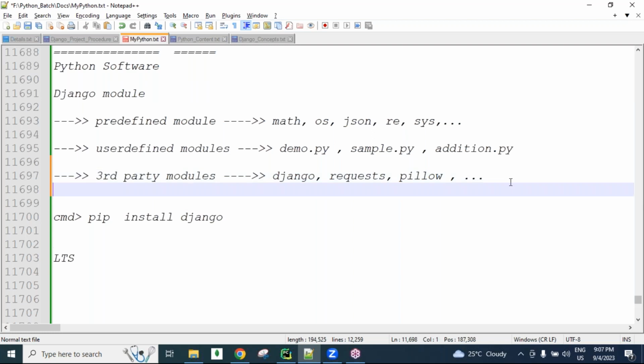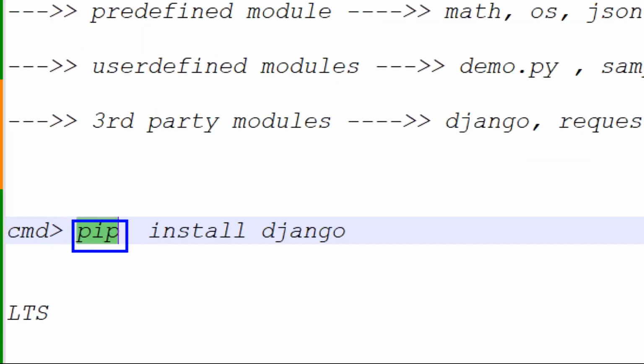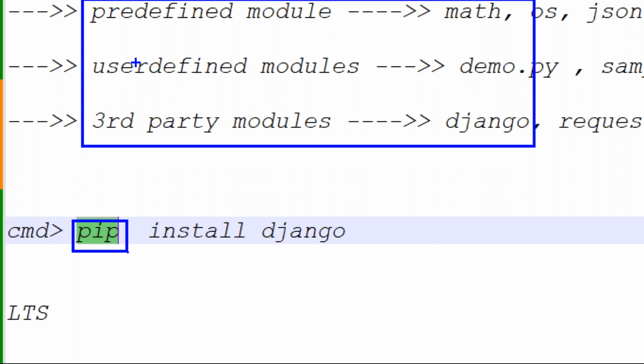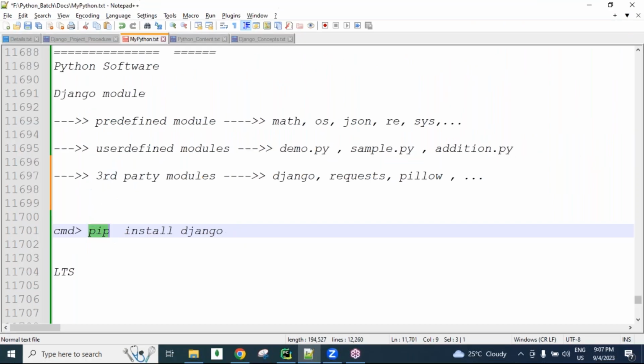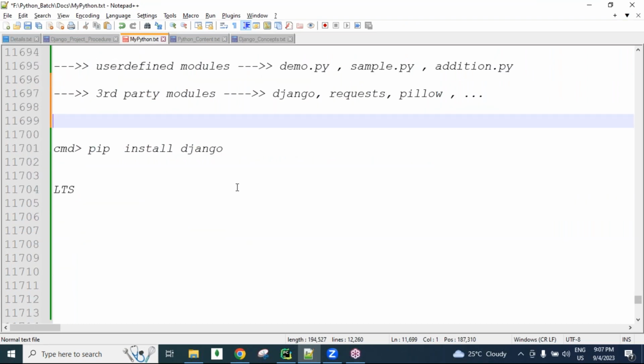Now, third party modules are available on the internet and we can download them, I said. If we want to download those third party modules, we download them using the pip command. Today I'll share the material, guys. In that material you will get all this information clearly, and about pip also. So check that code. By using the pip command, we can download the third party modules and install them, guys.